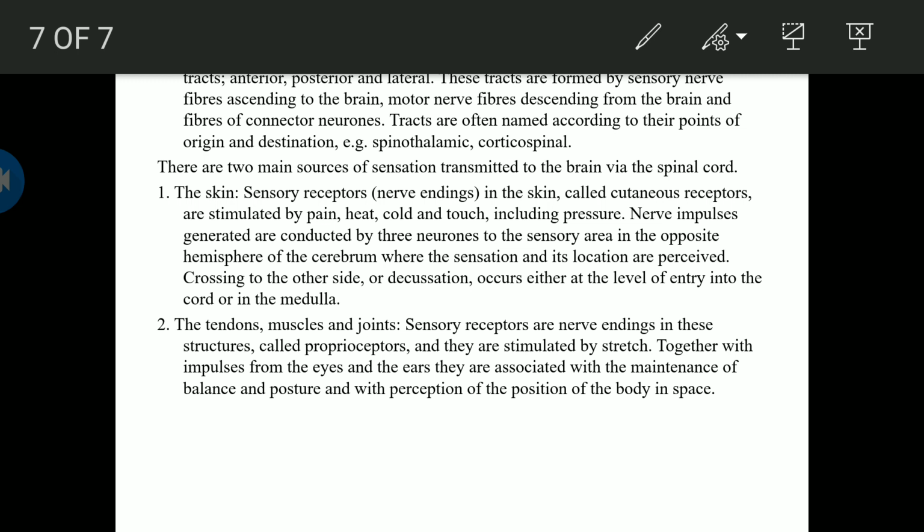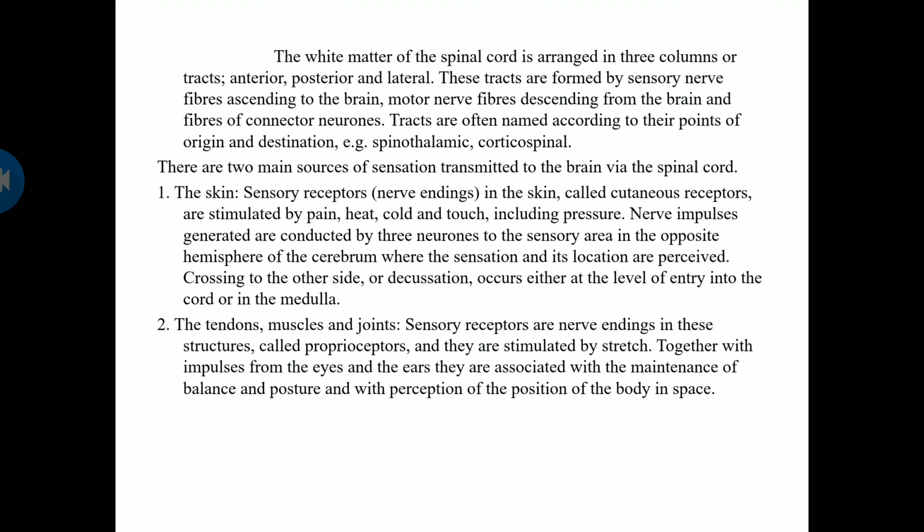Next, tendons, muscles and joints. The sensory receptors, which are nerve endings in these structures, are called proprioceptors, and they are stimulated by stretch. Together with the impulses from the eyes and the ears, they are associated with the maintenance of balance and posture. So our body's balance and posture is maintained, along with the perception of the position of the body in space.